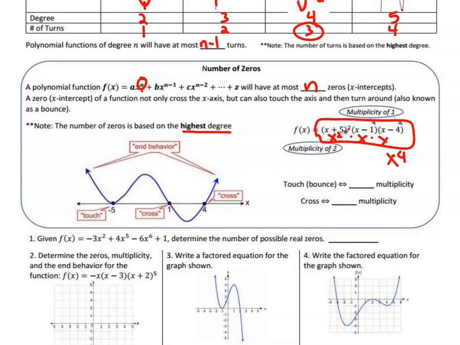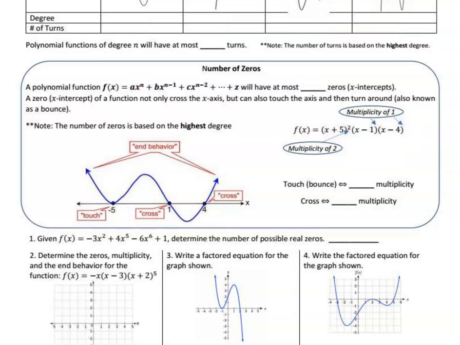Relating back to this example, this function goes with this picture. At x plus 5, negative 5 is the x-intercept, and it bounced, and the multiplicity was 2. Well, there's no power, which means it's a 1 automatically. At positive 1, because x minus 1 equals 0, you get x equals 1.